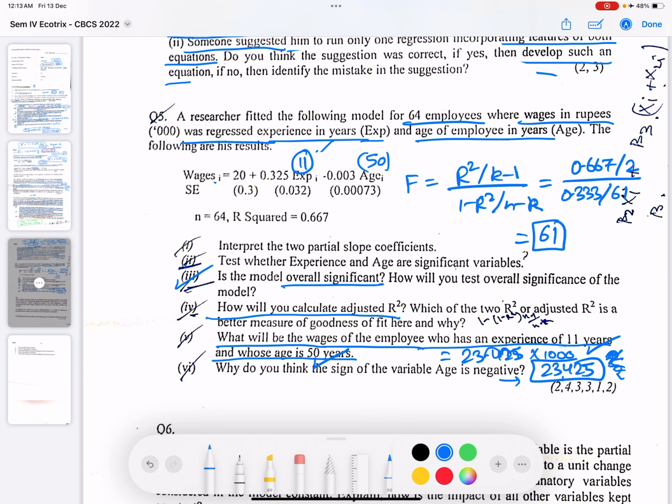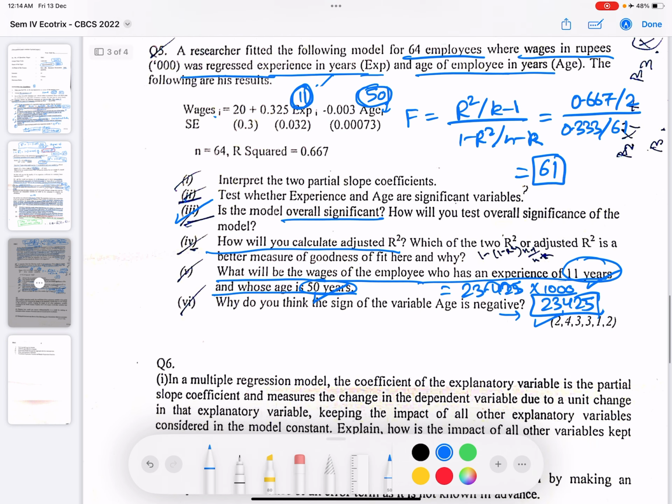I'll repeat it once again. If we are talking about an employee who has an experience of 11 years, we'll put 11 in the experience, and whose age is 50 years, we'll put 50 here and we'll solve this equation. We are finally getting this value. So this would mean, on an average, if an employee has 11 years of experience and whose age is 50, it is expected that he would be earning around rupees 23,425. Okay. Now moving on to the last part. Why do you think the sign of the variable age is negative?